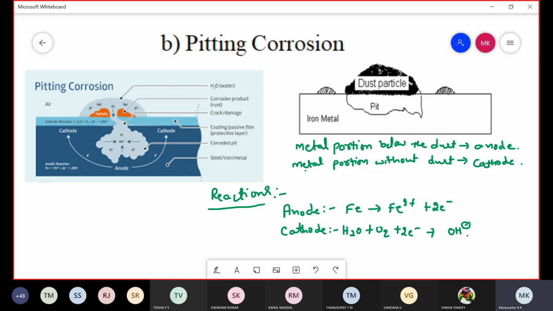One is differential metal corrosion, another is differential aeration corrosion with two typical examples, waterline and pitting corrosion.